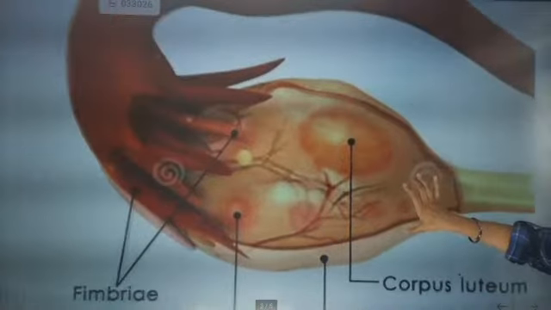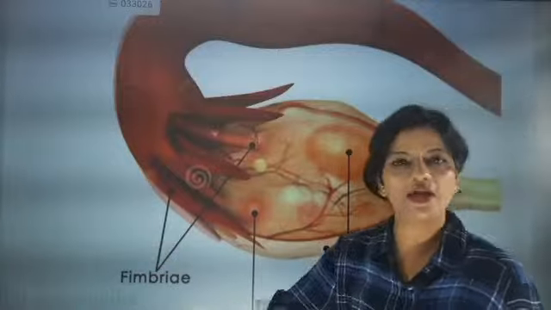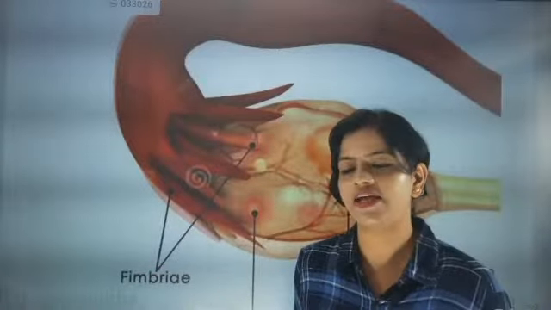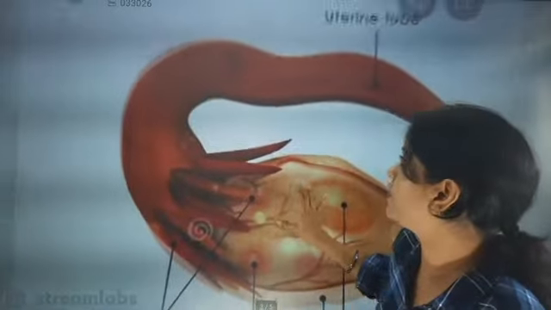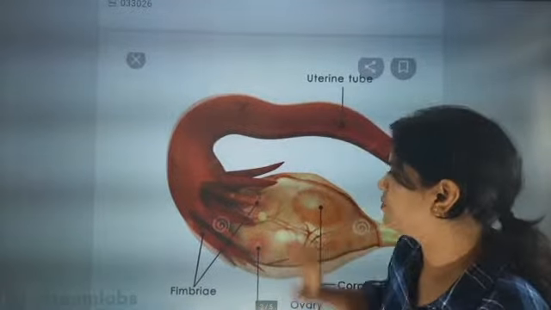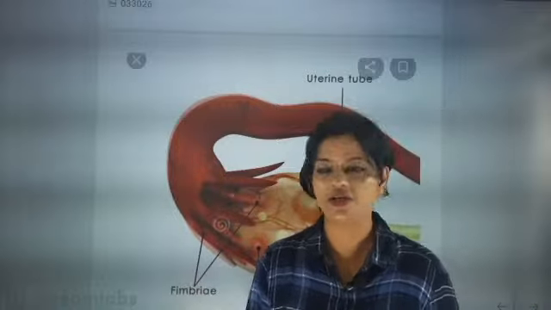So if you will see, this is exactly the ovary, okay, and this will release an egg every month. The ovaries will be releasing eggs, and the egg will go and wait there in the fallopian tube. Okay, so this is the fallopian tube. Here only fertilization will occur.